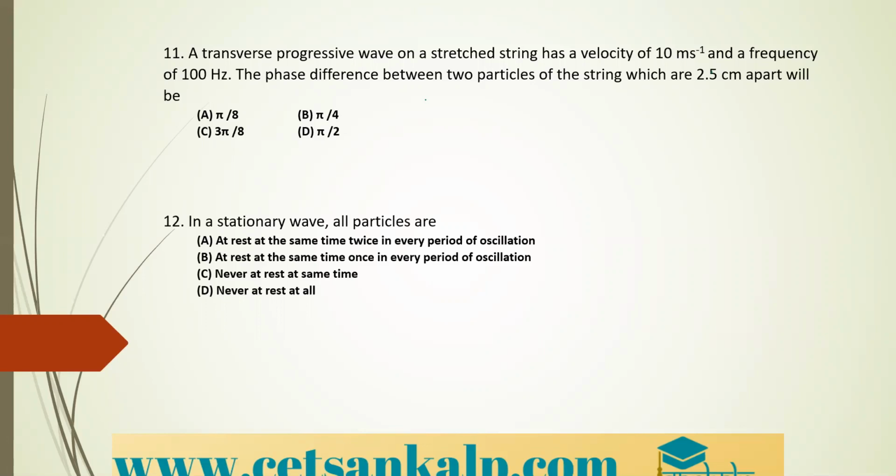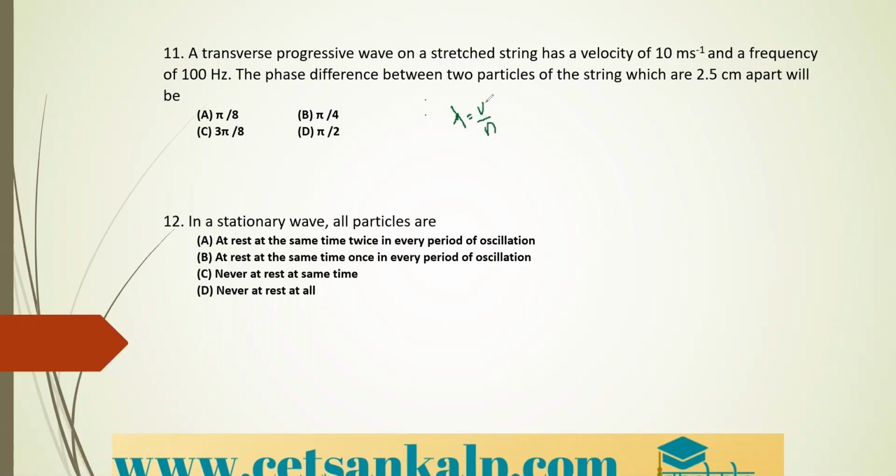Here you need to calculate the value of lambda, the distance between the two crest or the two trough. That is nothing but what? Wavelength. As we know, speed is equal to frequency into wavelength.